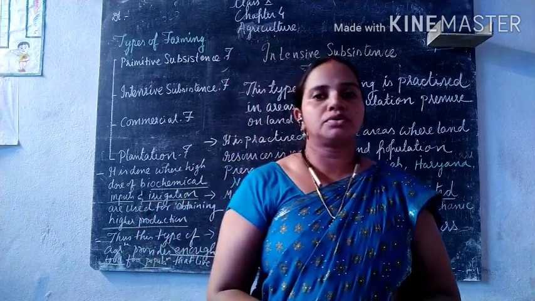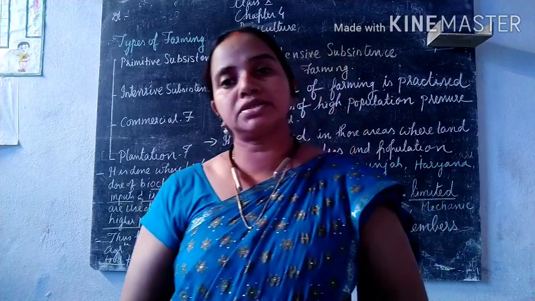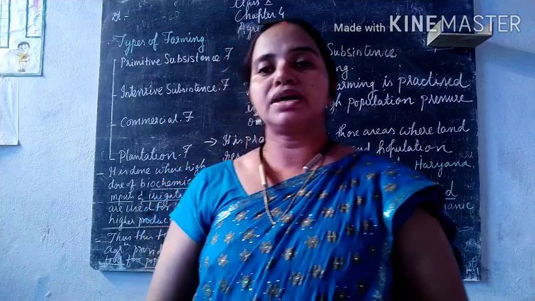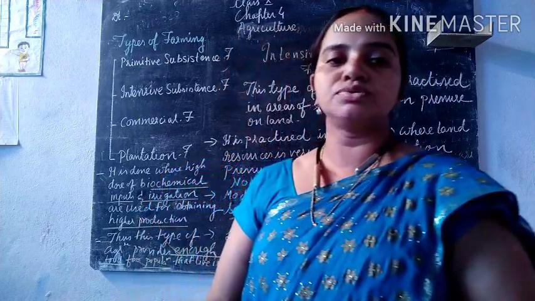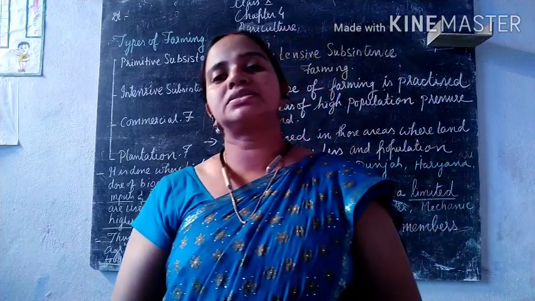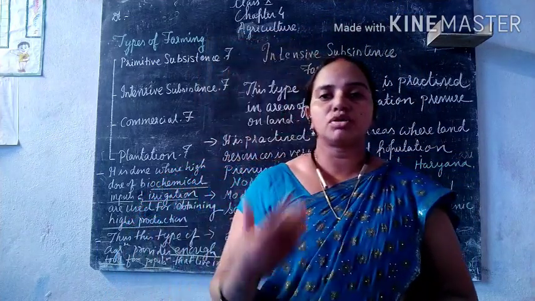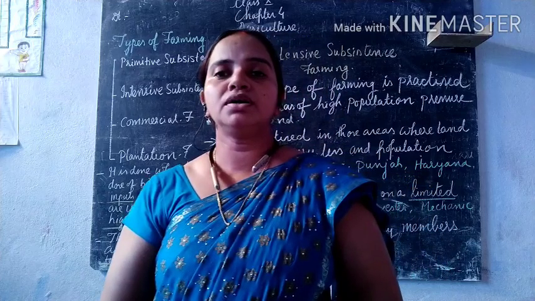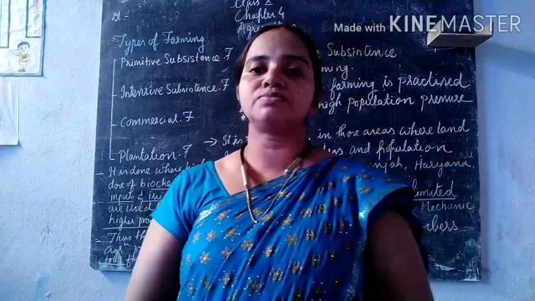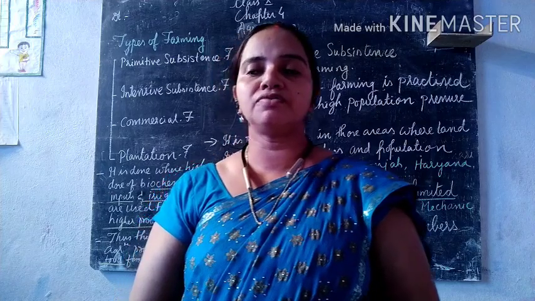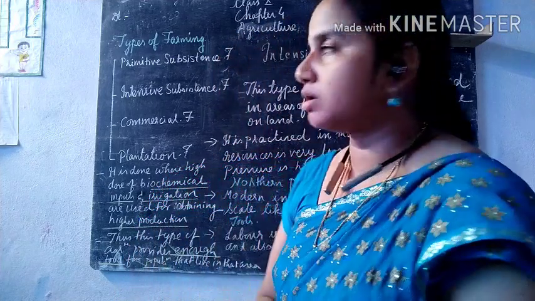Okay, so this kind of agriculture is basically being done with modern equipment. Though the modern equipment is used on a limited scale, it is not only left to nature, but human activities are also seen in this kind of farming. So let's see what we have on our board.